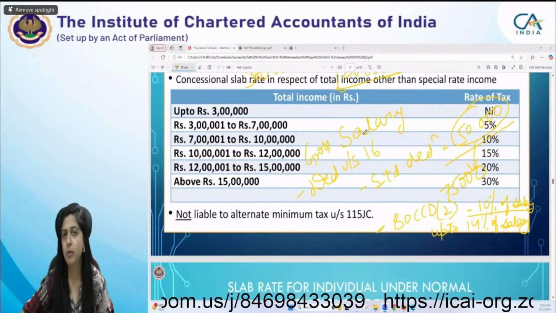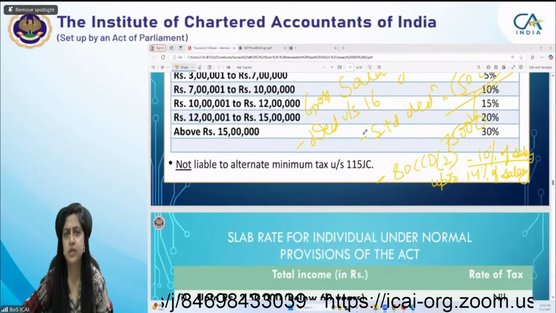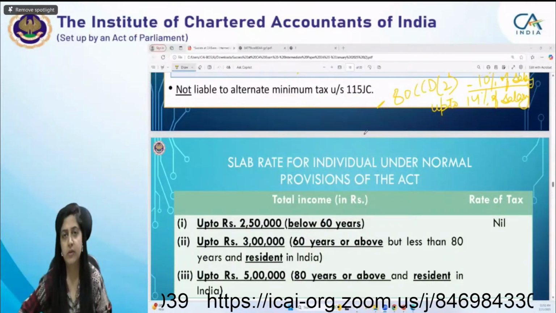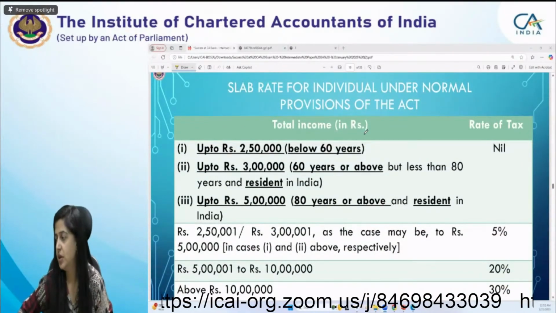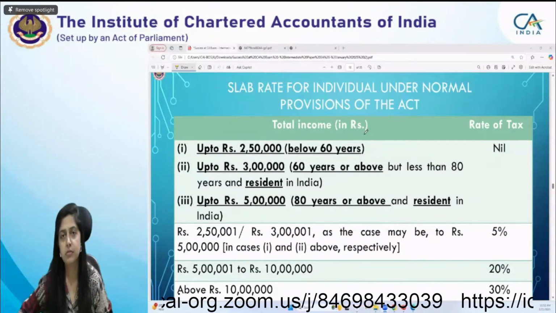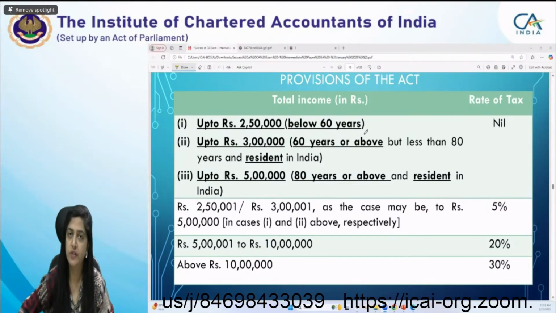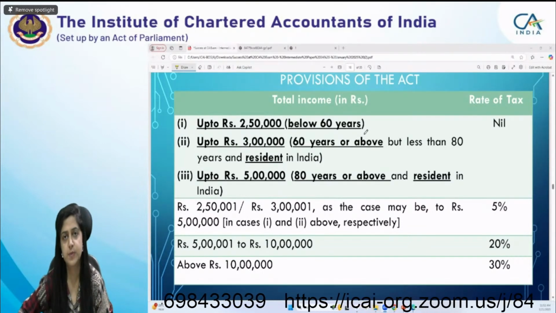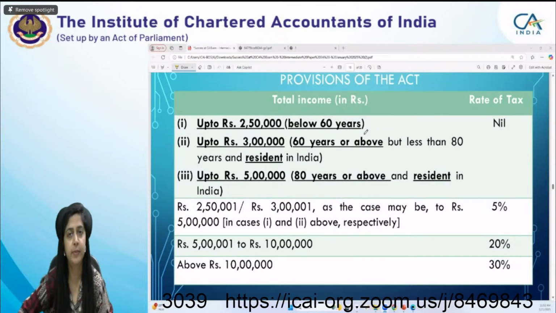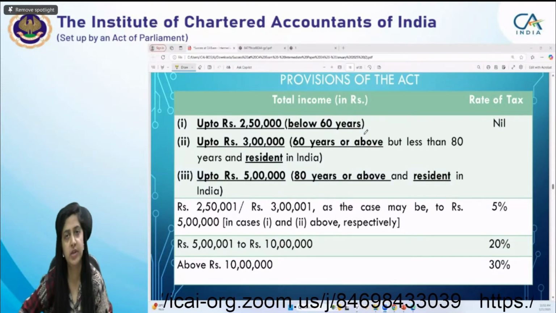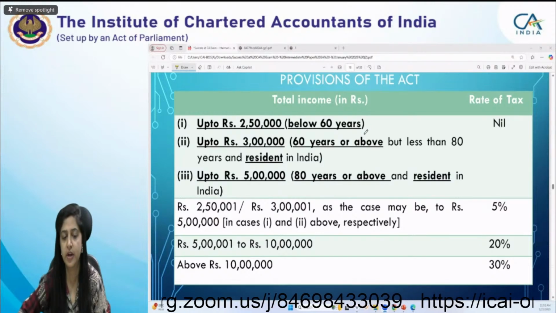I hope for the normal optional scheme you are very much aware of the slab rates. I don't think it is something I need to revise. Up to 2,50,000 if the assessee is below 60. If resident aged 60 to 80 years, then it's 3 lakh. And if resident and 80 and above, then it's 5 lakh.